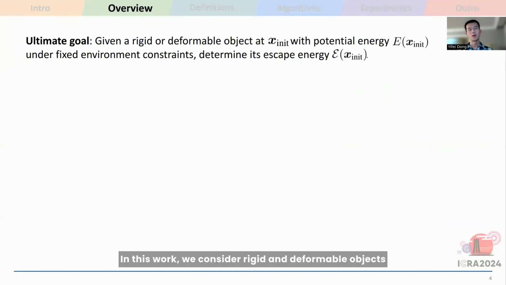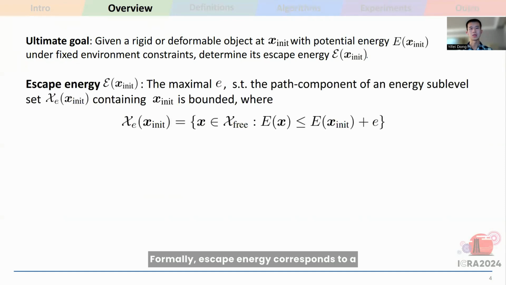In this work, we consider rigid and deformable objects modeled as linear linkages and an energy potential function. Our ultimate goal is to determine the escape energy required for such objects to escape from an initial configuration. Formally, escape energy corresponds to a maximal bounded level set of the energy function in configuration space.